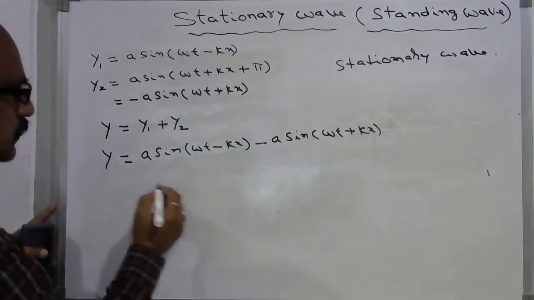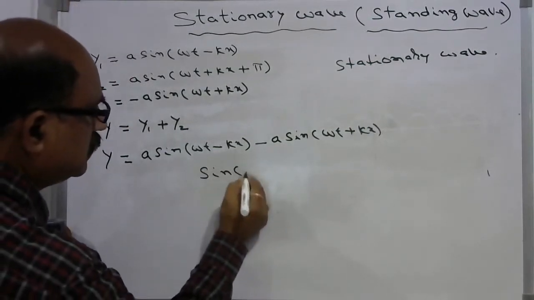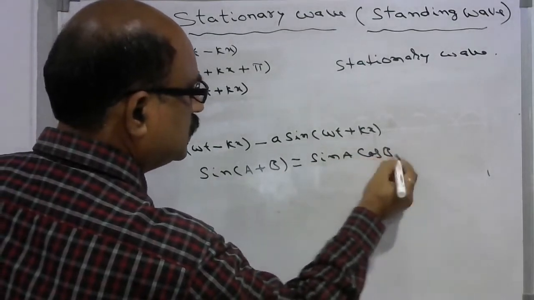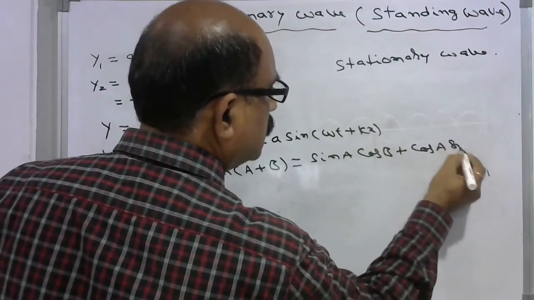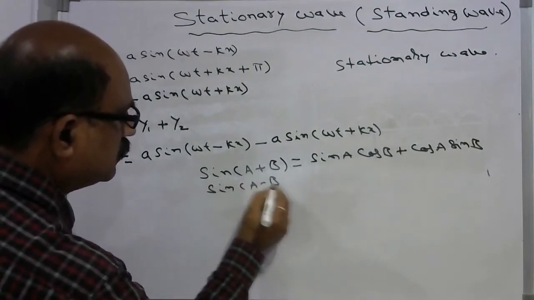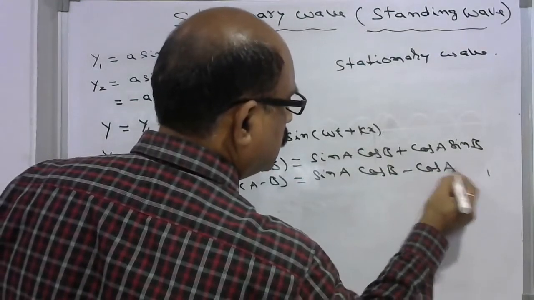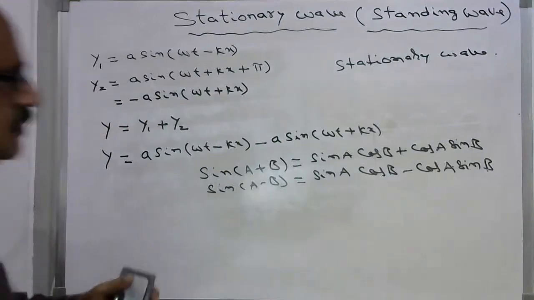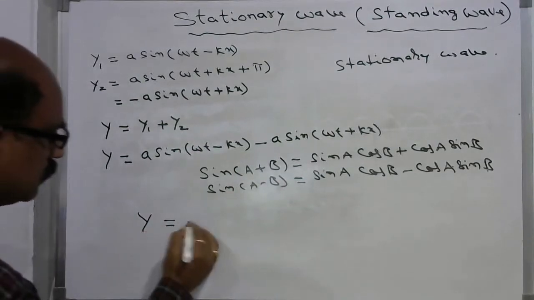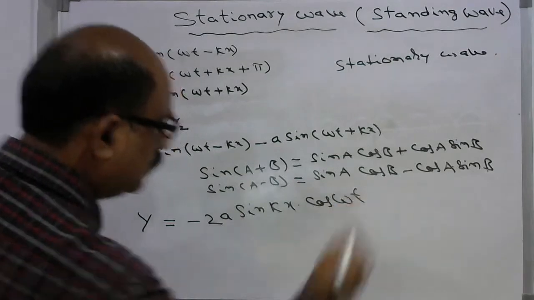As we know the fundamental trigonometric equations, sin(A plus B) is equal to sin A cos B plus cos A sin B, and sin(A minus B) is equal to sin A cos B minus cos A sin B. So using these two equations, we apply this, and you will be getting y is equal to minus 2A sin kx into cos omega t.